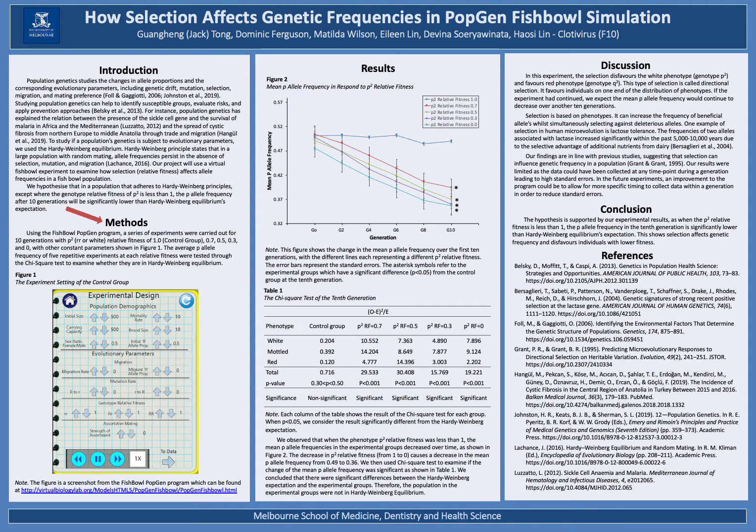Using the Fishbowl PopGen program, we completed a series of 10 experiments with a p² relative fitness of 1, which is our control group, and 4 experimental groups with p² relative fitnesses of 0.7, 0.5, 0.3, and 0. All other parameters remain constant. We then averaged 5 repetitive experiments at each relative fitness and used the chi-squared test to examine whether they were in Hardy-Weinberg equilibrium. Our findings showed that all experimental groups were not in Hardy-Weinberg equilibrium after the 10 generations.